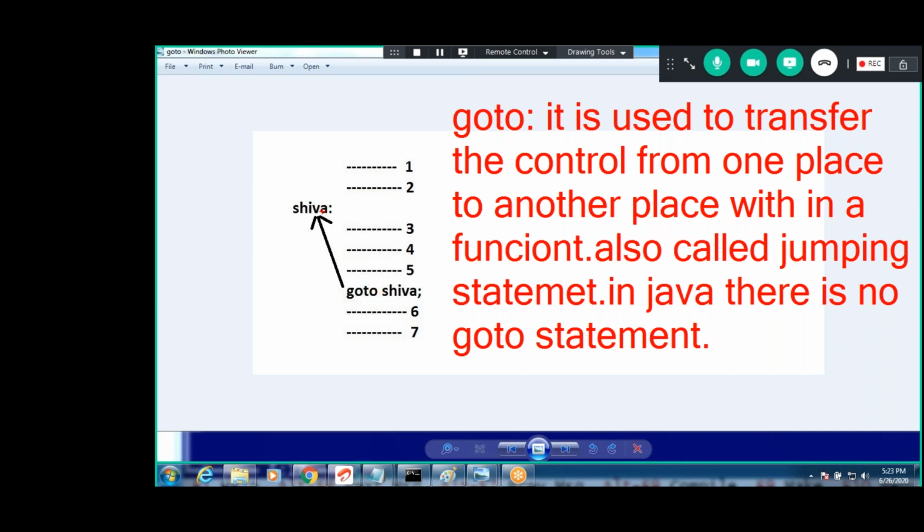Completed. One small task for you guys. This is a label name. We can write any label name. Here, goto label. I have written goto Shiva, right. The label name is your wish.